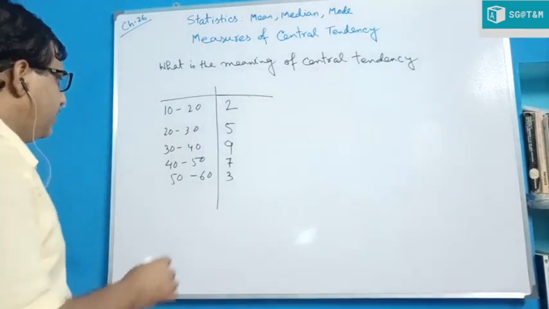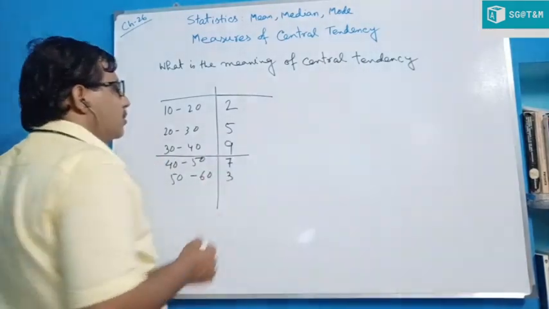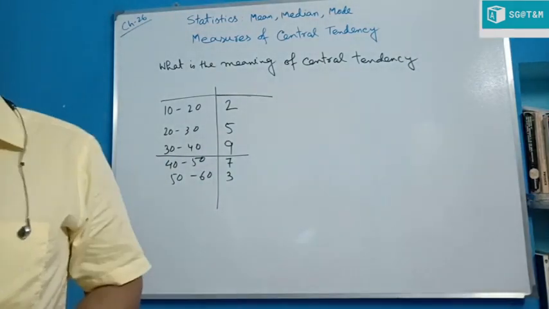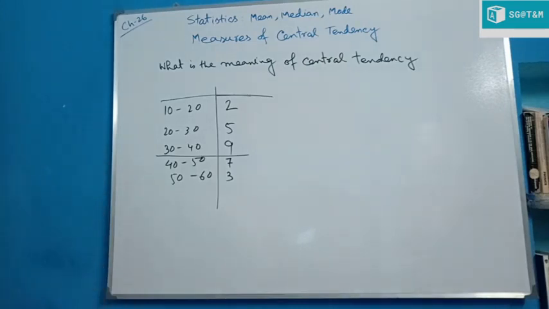So in the central value the frequency is most. That means it gradually increases, then goes to the highest point, and then again it decreases.